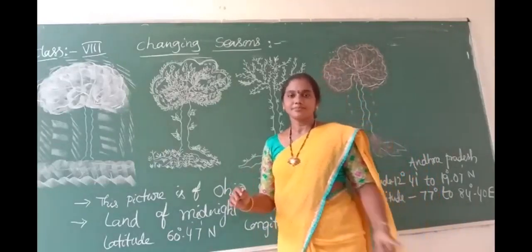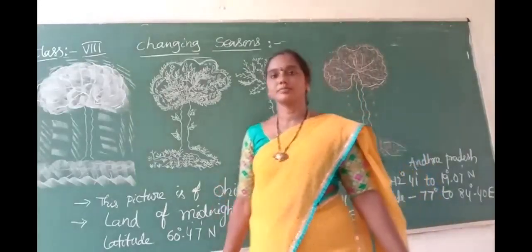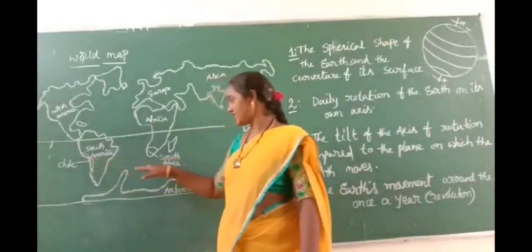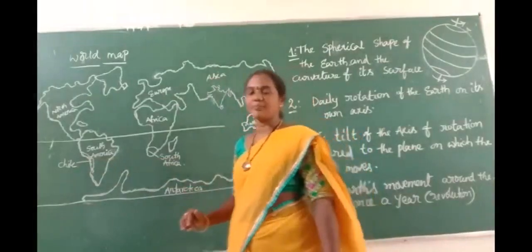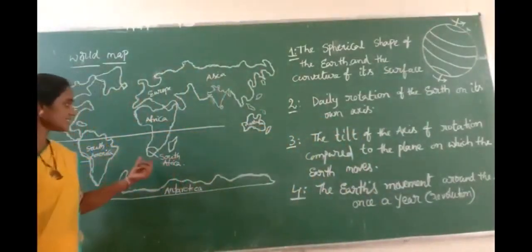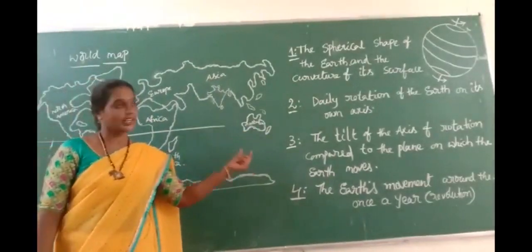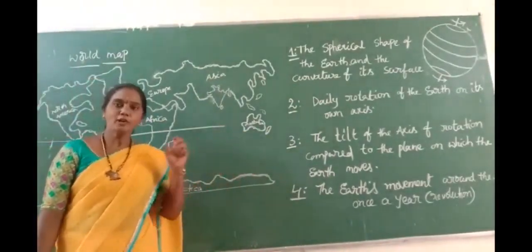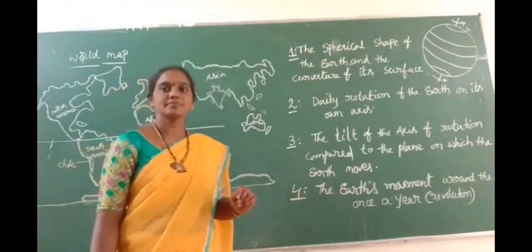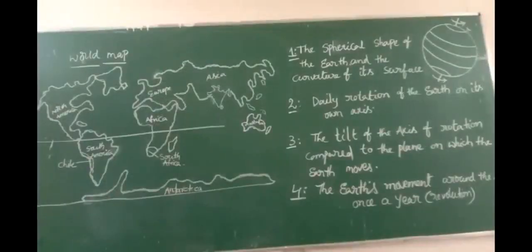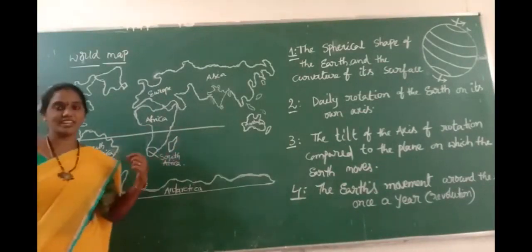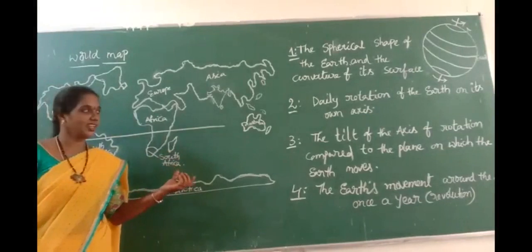Okay children. Next, you identify Chile, South Africa and Australia. These three places are located on the world map. You locate Chile, South Africa and Australia. These are in the